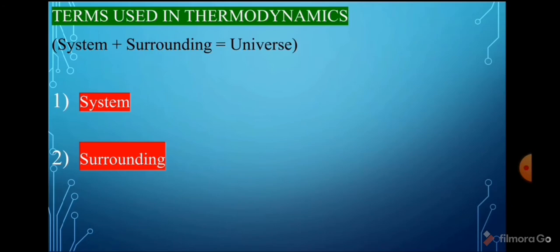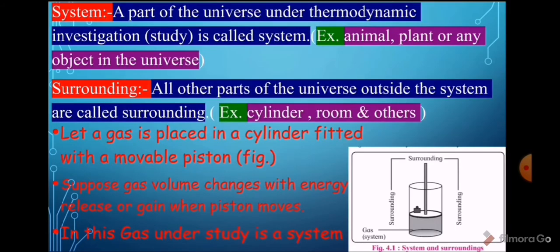Terms used in thermodynamics. Universe is made up of system and surrounding. That is, system plus surrounding is equal to universe. System. A part of the universe under thermodynamic study or consideration is called system. Examples of systems are an animal, plant or any object in the universe. Surrounding. All other parts of the universe outside the system are called surroundings.